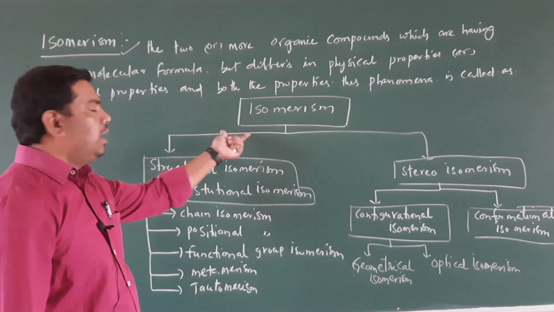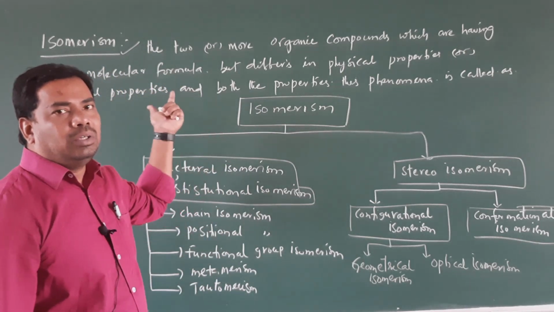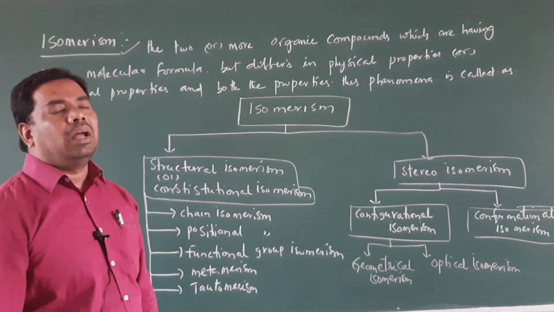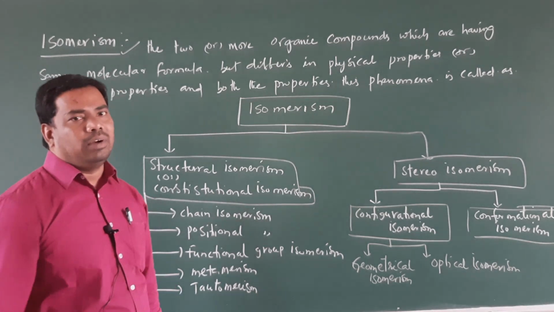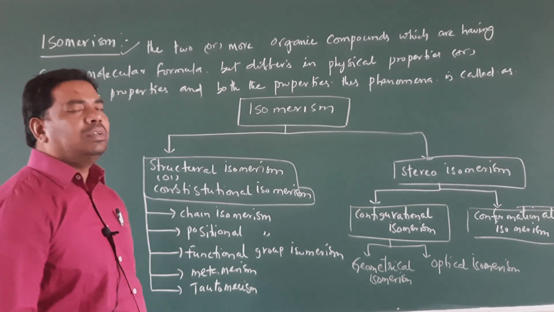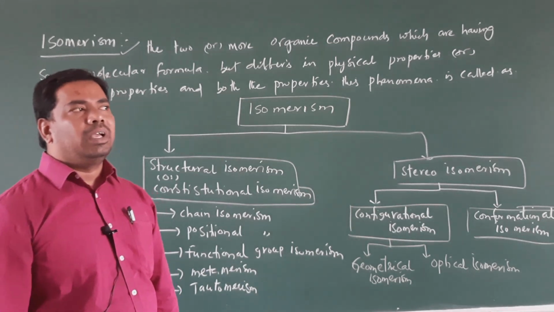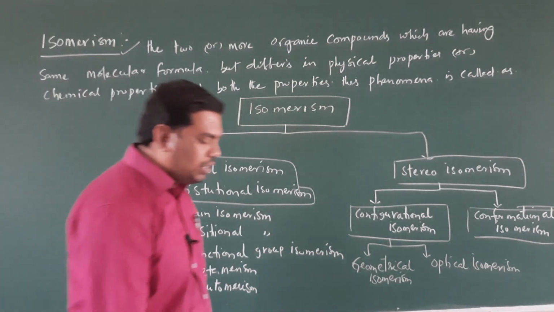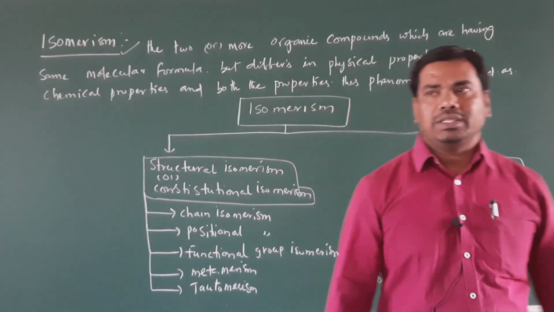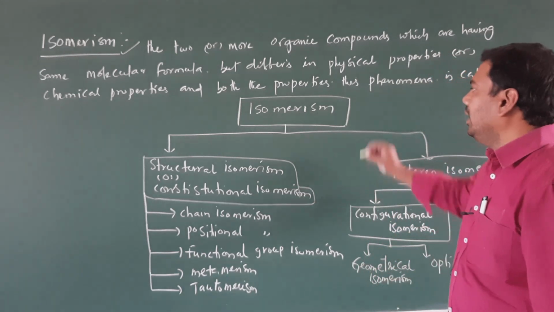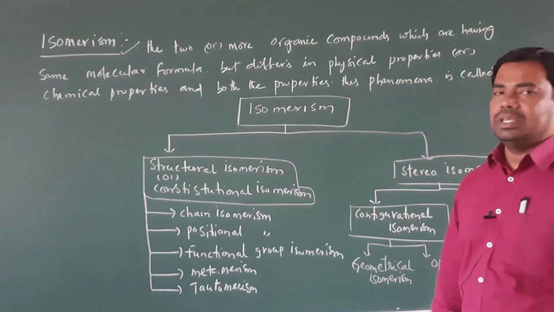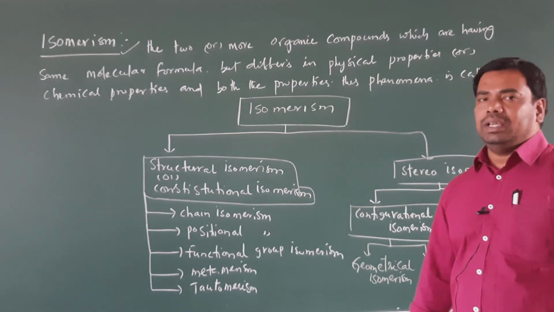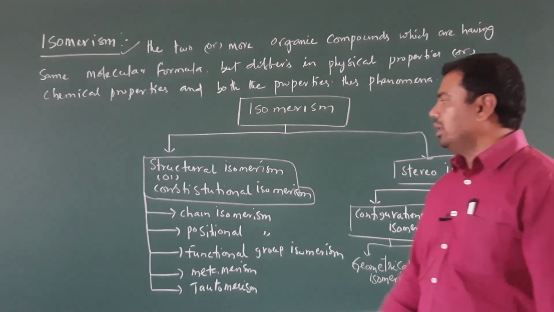Clear student, right? Isomerism means what? Two or more organic compounds having the same molecular formula or chemical formula but differing in physical properties or chemical properties or both. This phenomenon is known as isomerism. Isomerism is classified into two types, structural or constitutional isomerism, and stereoisomerism.